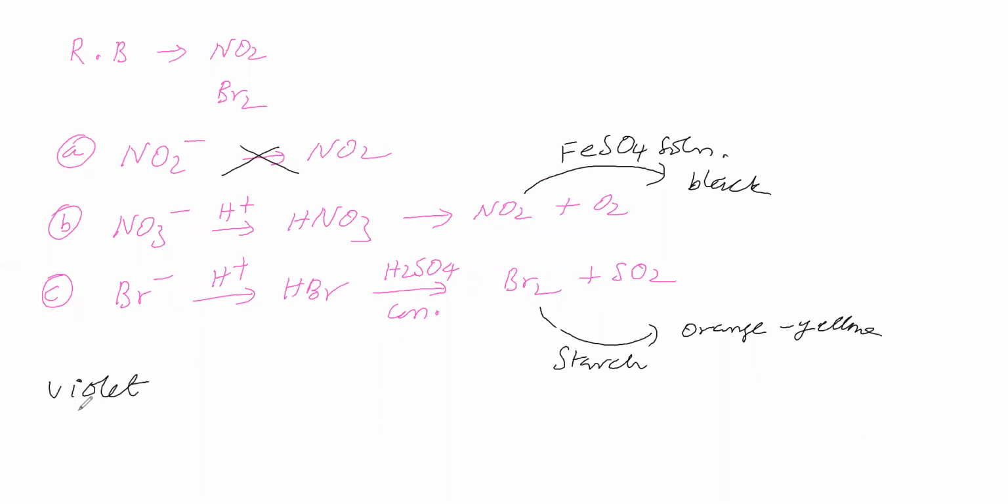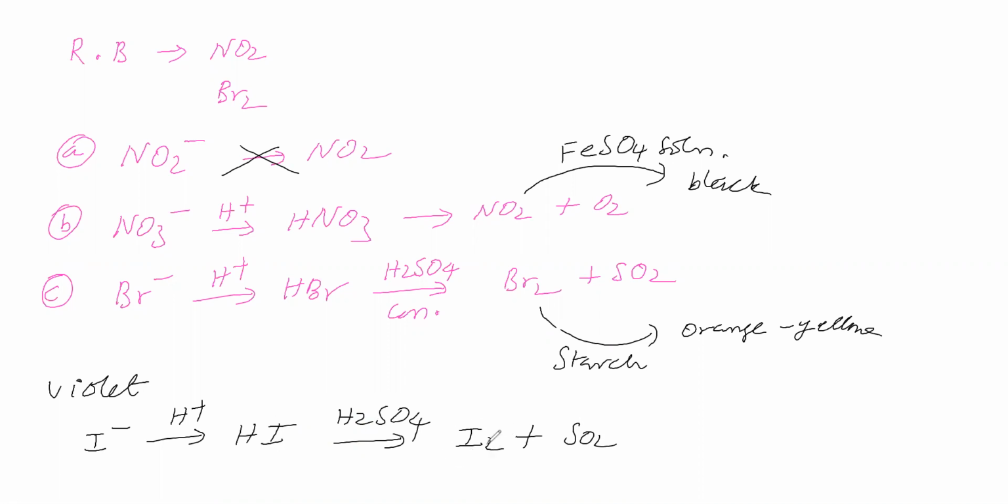In the given salt, we take the anion as I minus. I minus with H plus gives HI vapors. HI vapors with concentrated sulfuric acid: I minus undergoes oxidation to give iodine, and sulfur undergoes reduction to give sulfur dioxide. I2 has a violet color.